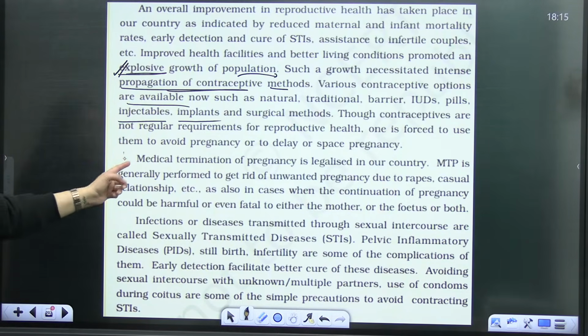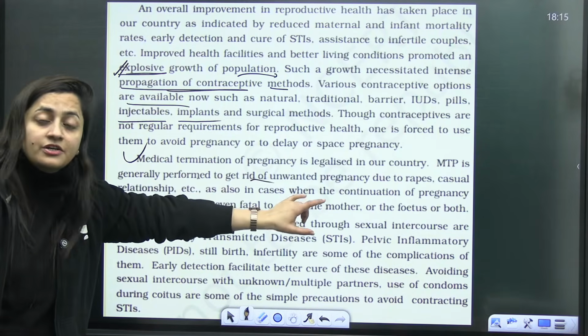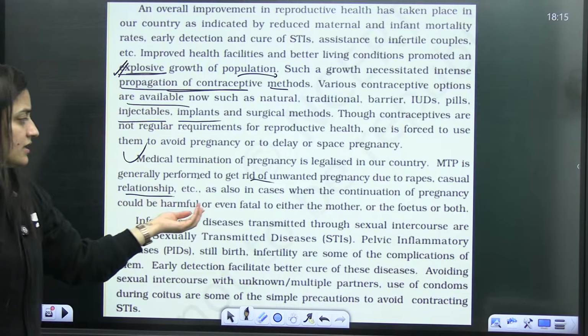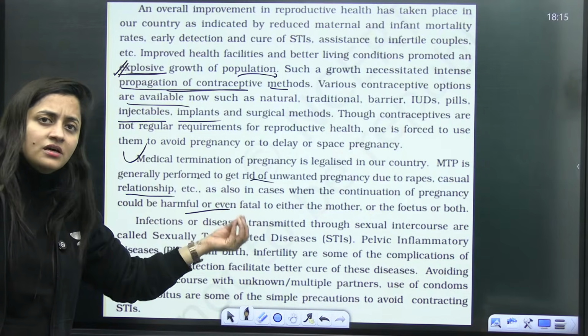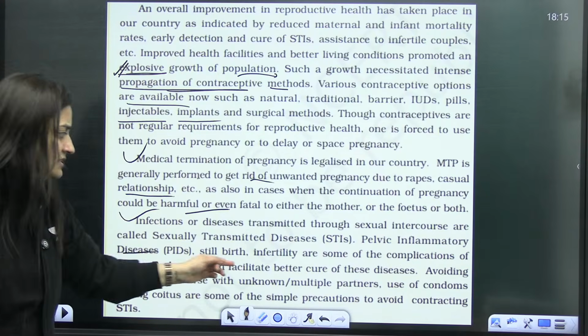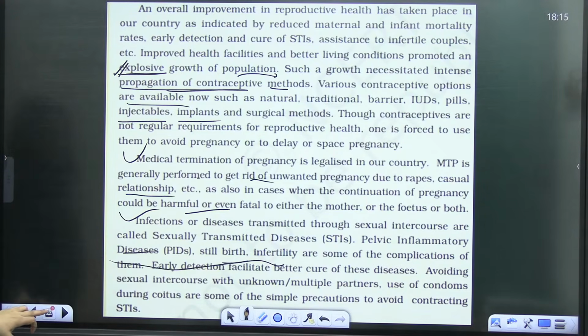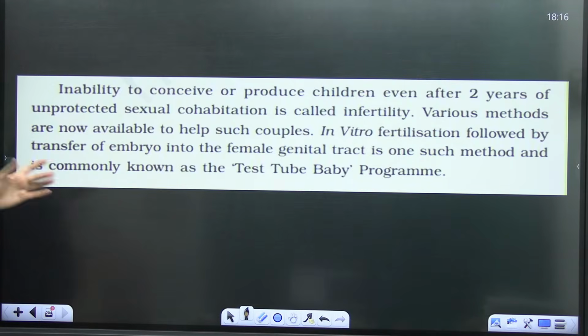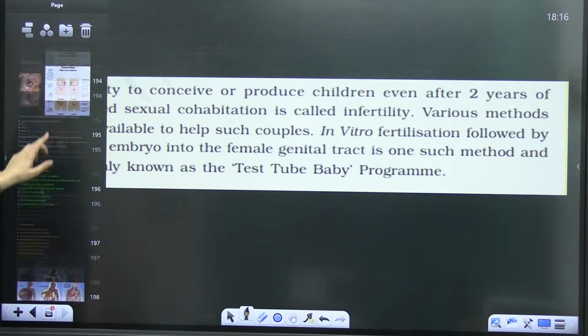Medical termination of pregnancy is legalized in our country, generally performed to get rid of unwanted pregnancy due to rape or casual relationships, or if continuing the pregnancy is fatal for the mother or for the baby. Infections or diseases: STIs are given, so PID, stillbirth, infertility are some of the complications. For inability to conceive, the test tube baby program is done. So this is all about this chapter.